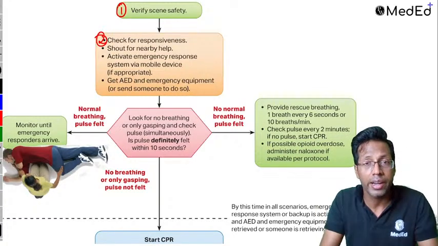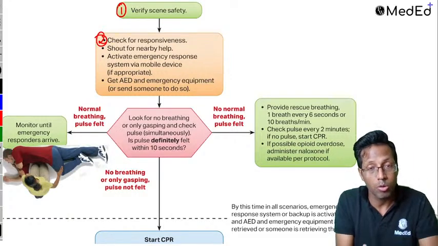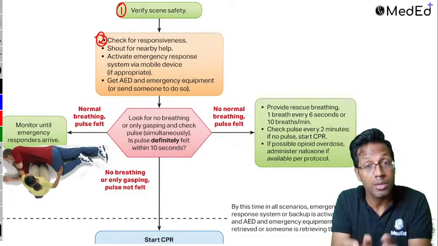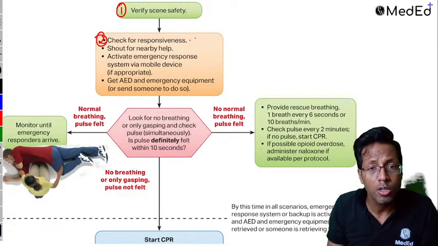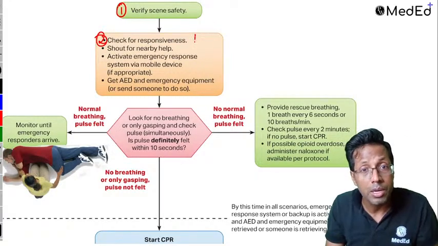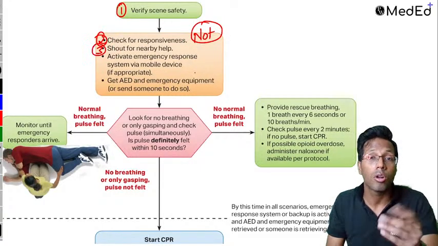Someone is sitting right at the gate and is collapsed at the gate. You'll not start CPR at the gate. You'll take the patient slightly away. So remove the obstruction from there, so that it's not blocking other things. The person is safe and you are also safe. That is scene safety. Second is check for response, whether the patient is responding, yes or no. If the patient is not responding, then you go to step 3, which is call for help.